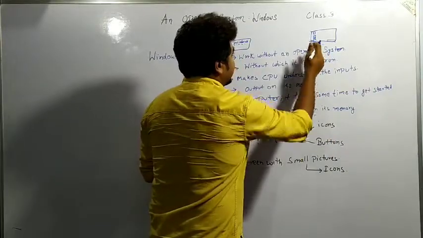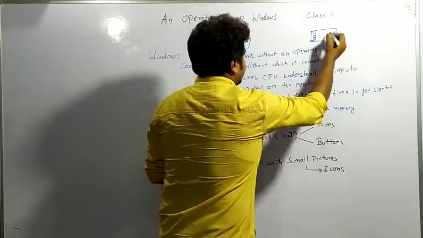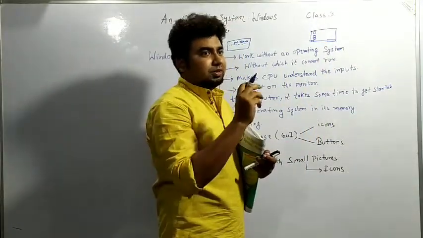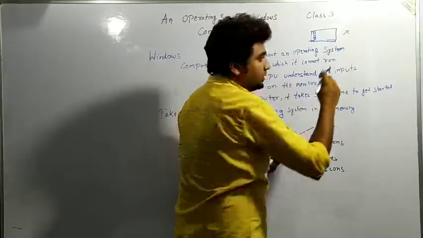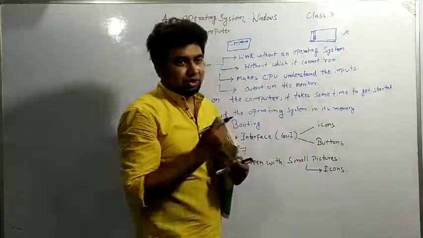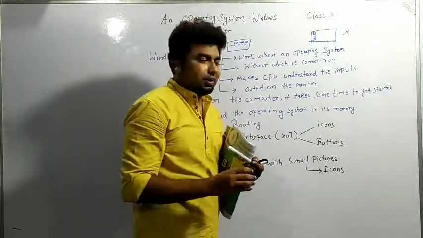Buttons, basically the Start button and the Close button, are the buttons which we directly click. Sometimes we want to close an application, Paint, so we click on the Close button. If you click this symbol, it also represents a button, and this is also one part of the GUI that makes our work easy. Otherwise we have to write commands.